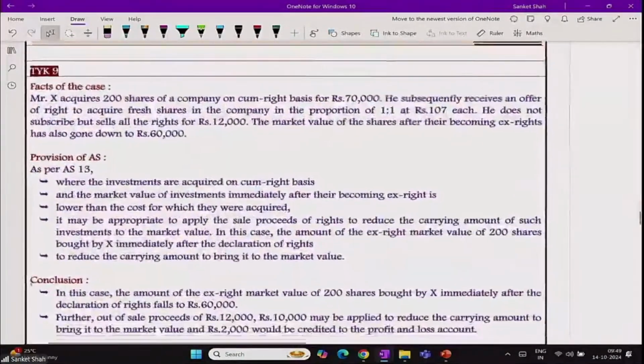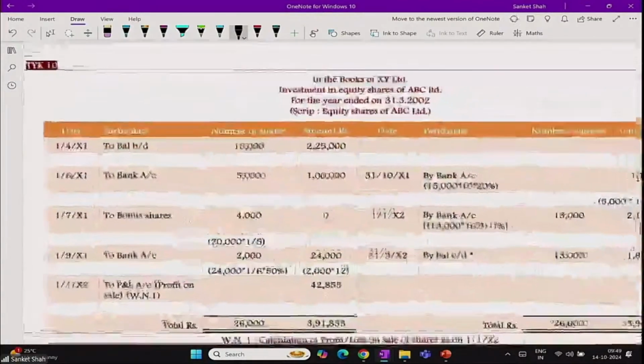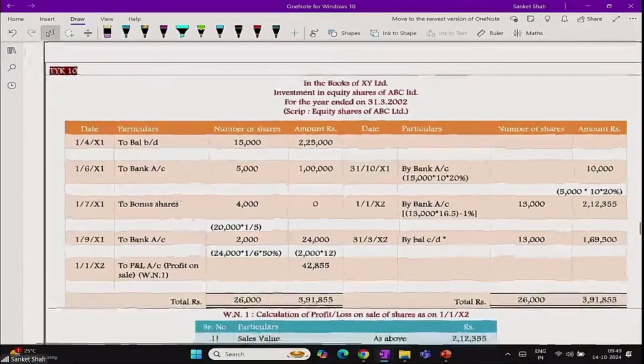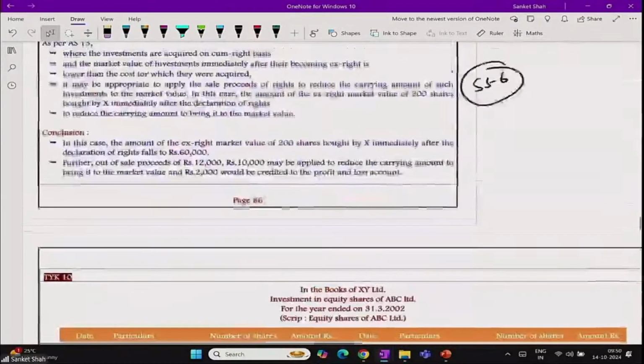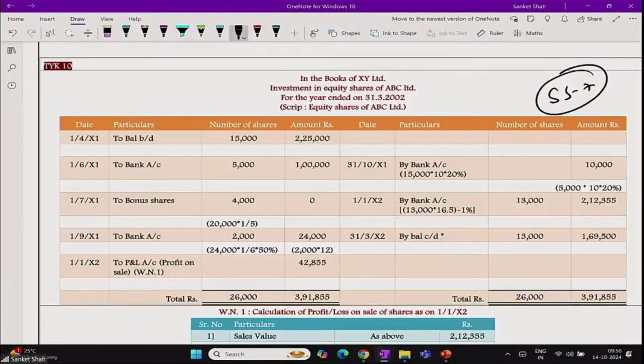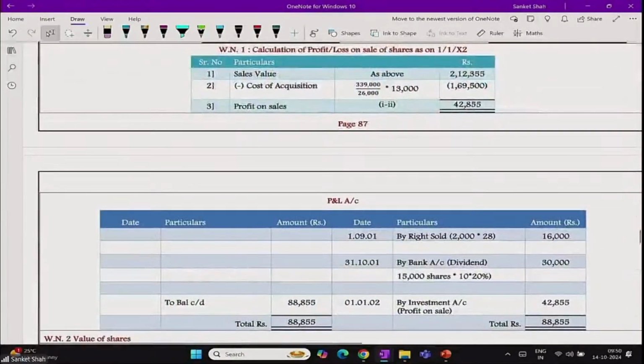PYK 9 also you can write. 6. Done, sir. TYK 10. 1 minute. Screenshot number क्या था? 7. Take a screenshot. 10 भी करना है आपको by own and then check the answer. Okay, sir. 8.